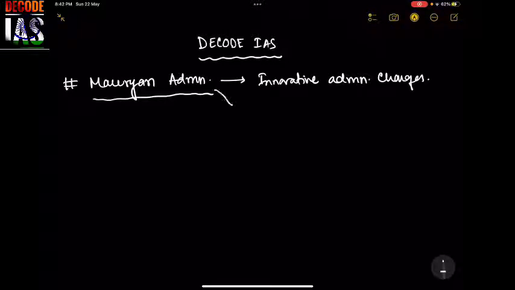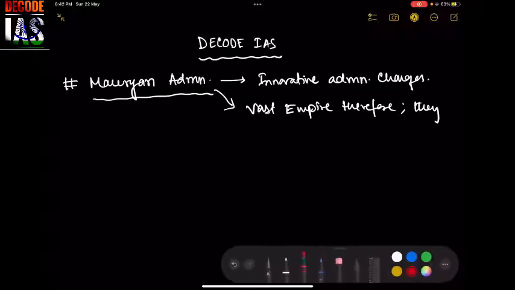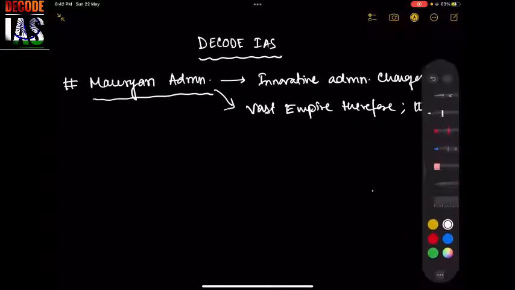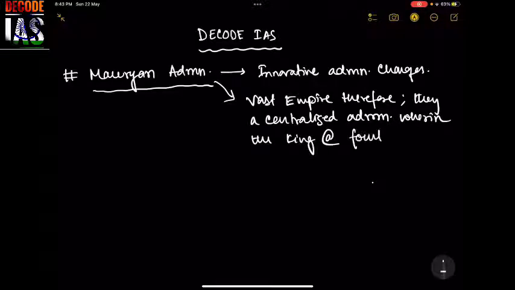Number 2, it was a vast empire, as we have seen in the last class, and therefore they had a centralized administration, wherein the king was at the fountainhead with all the powers.